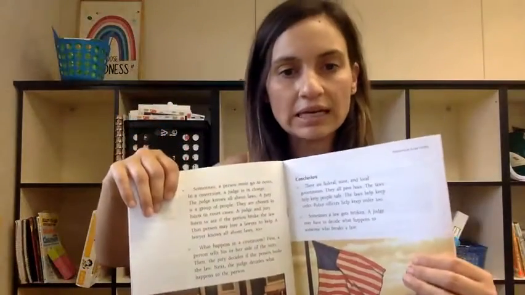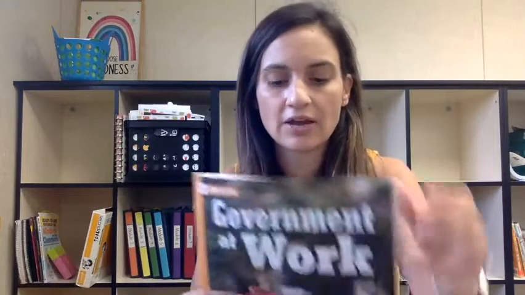Or you can read and just highlight any important information you think about why we need a government. So you're reading pages 18 to 25. There could be some tricky words, so you might need help. You might want to read it with an older brother, sister, or maybe a parent. If you're thinking that this could be a little challenging for you, do that 5-finger rule.